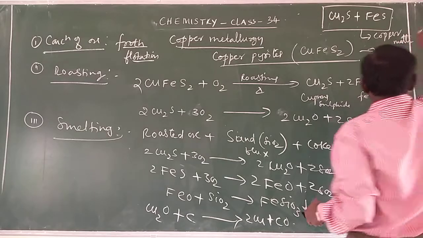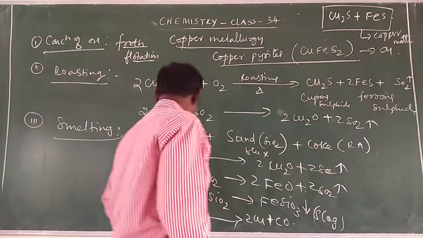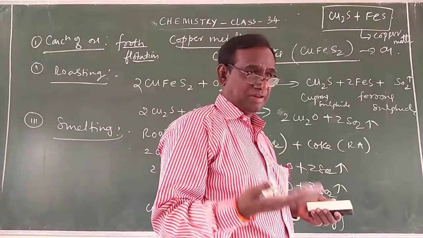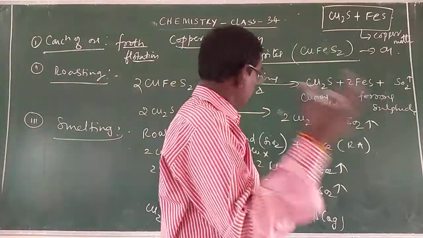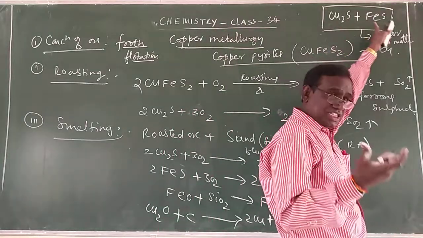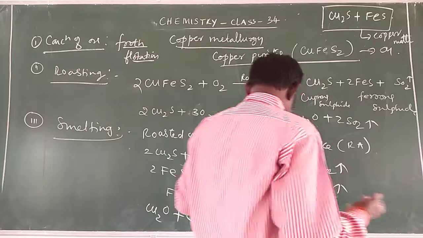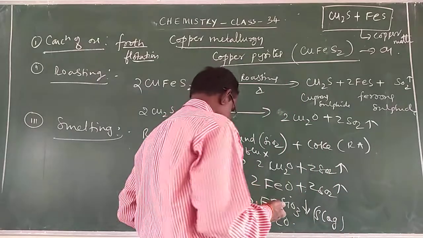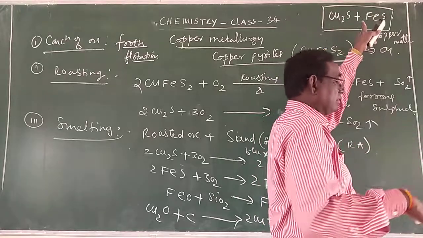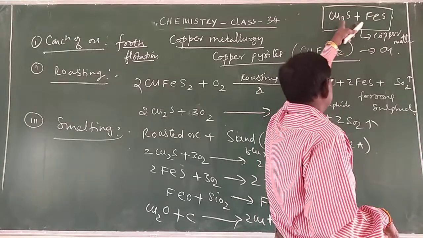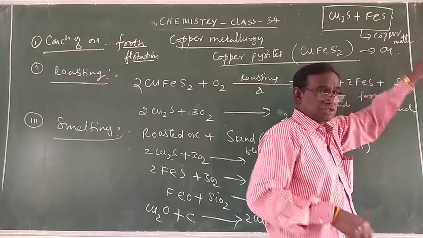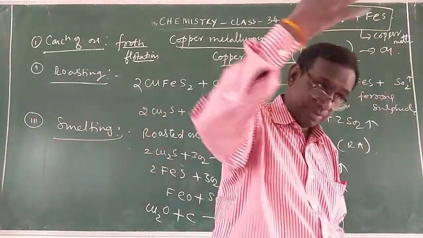So at the end of the smelting stage, you are not going to get the molten metal. You will be getting a mixture, mainly cuprous sulfide and traces of ferrous sulfide. Almost all the FeS is converted to FeO, and FeO is converted to FeSiO3. But the lower layer mainly contains cuprous sulfide and traces of ferrous sulfide. This mixture is called the copper matta. So it is subjected to bessemerization at the end.